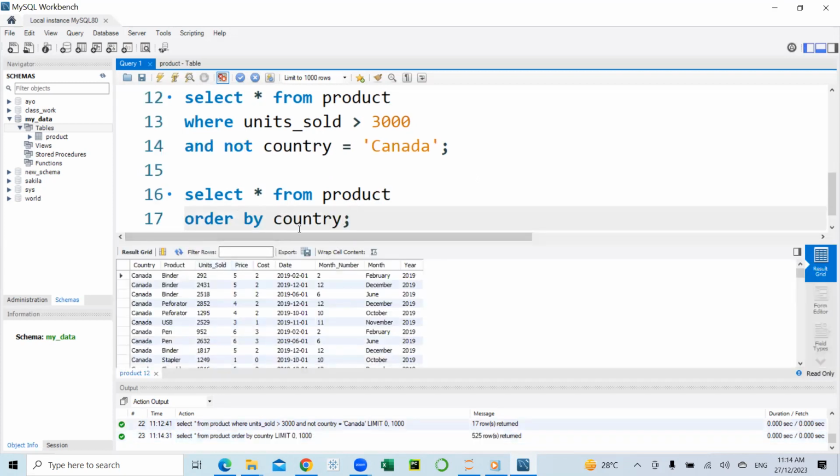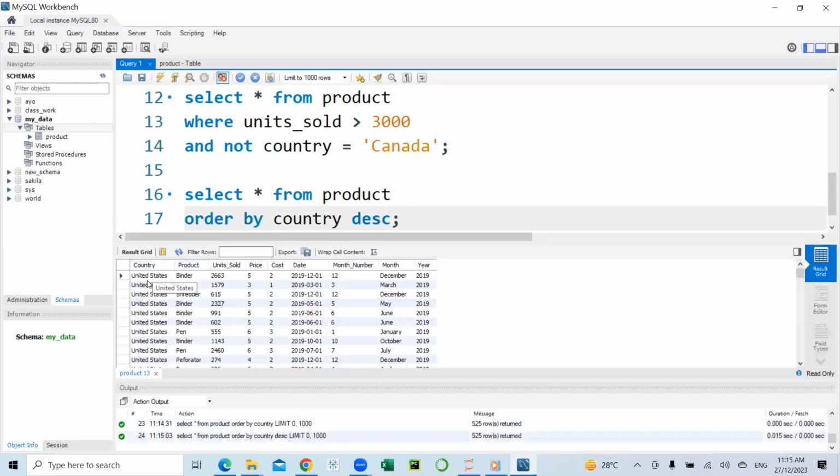Now, after my order by clause here, I did not specify whether the table should be sorted in ascending or descending order. If you do not specify the order in which you want the table to be sorted, the table will automatically be sorted in ascending order. Otherwise, I have to specify that I want the table to be sorted in descending order. So with this now, I have the table sorted in descending order by country.